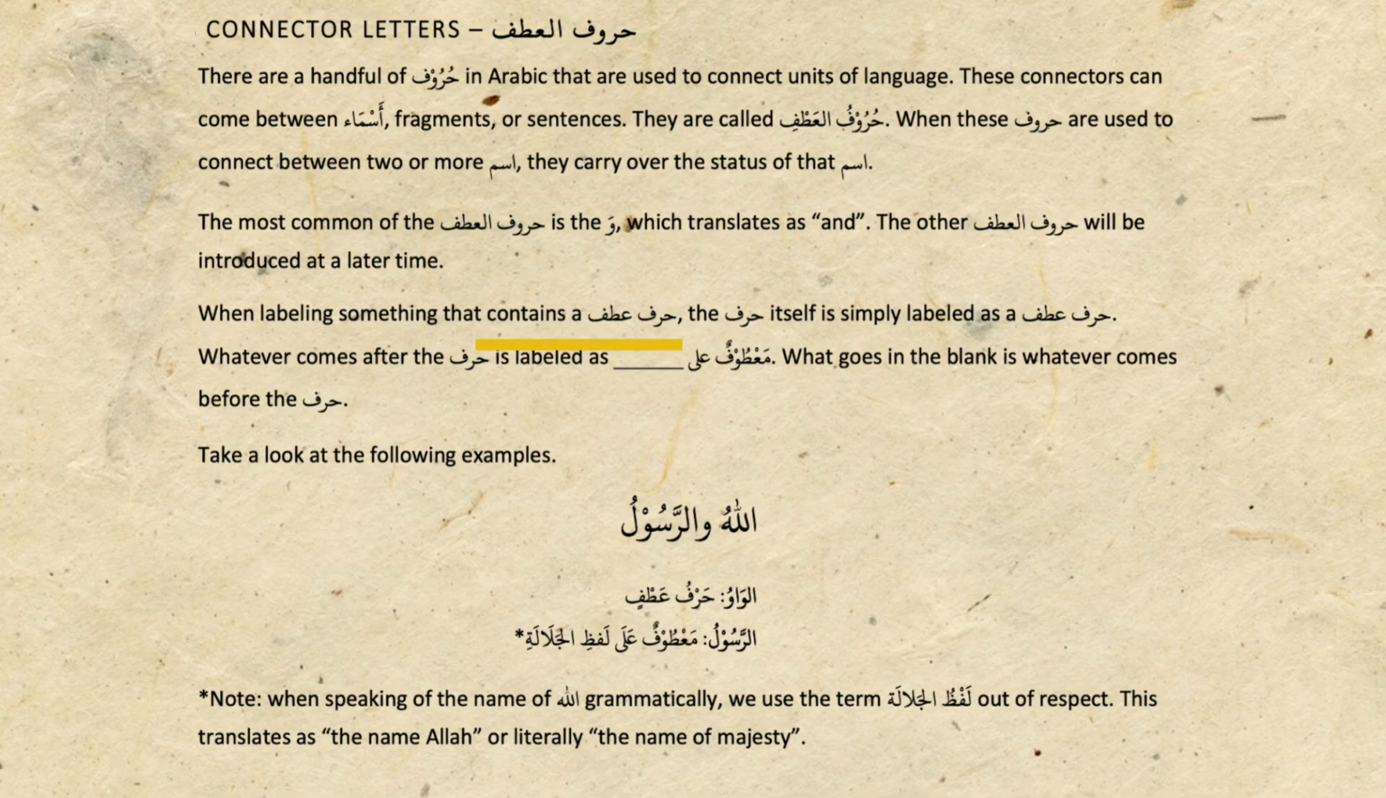When labeling something that contains a harf atf, the harf itself is simply labeled as harf atf. Whatever comes after the harf is labeled as ma'tufun ala blank. What goes in the blank is whatever comes before the harf. Take a look at the following example. Allahu war rasulu. Al-waw harf atf, ar-rasulu ma'tuf ala lafzul jalala. When speaking of the name of Allah subhanahu wa ta'ala, grammatically we use the term lafzul jalala out of respect. This translates as the name of Allah or literally the name of majesty.